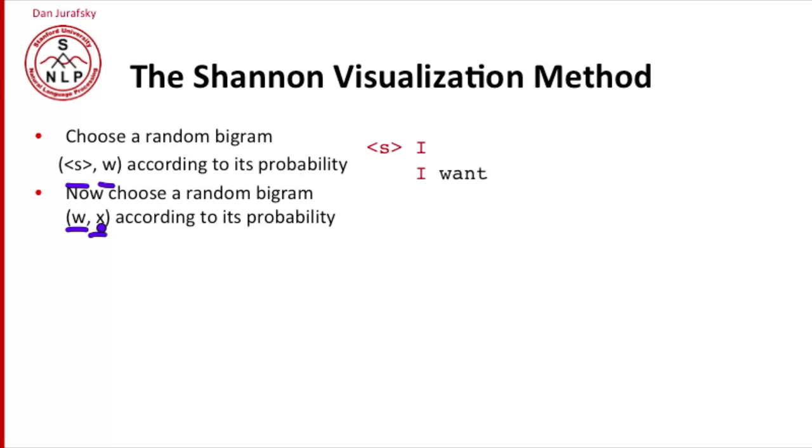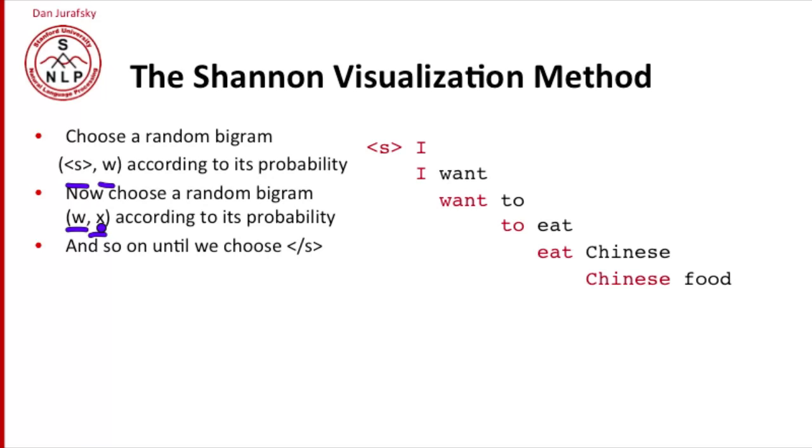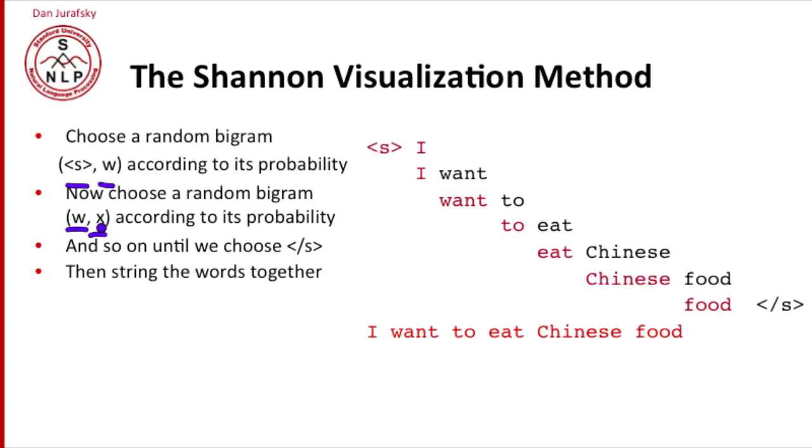So now we pick want. So now we've picked I want. And now we go on until we happen to choose the end of sentence. So I want to eat Chinese, Chinese food, food, end of sentence. There we go. Now we string these words together and we've generated a sentence. So the Shannon visualization method can show us a lot of things about the n-grams that we've built.